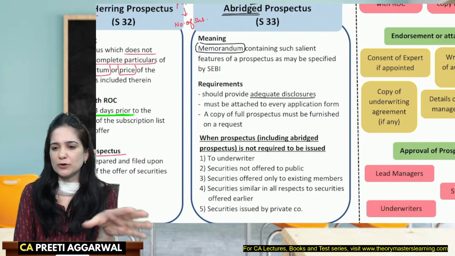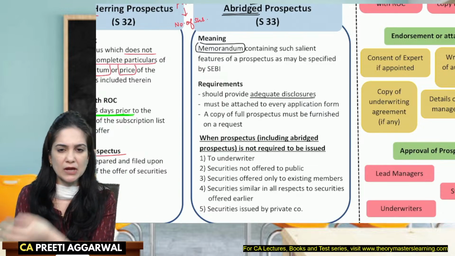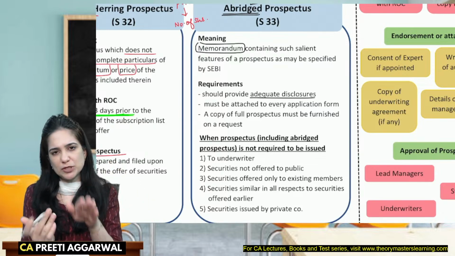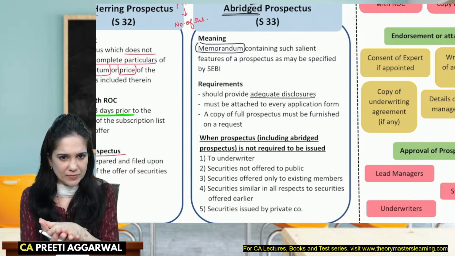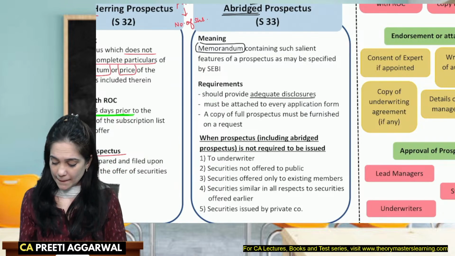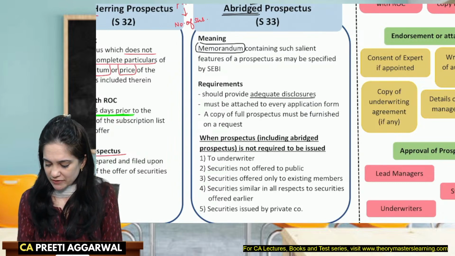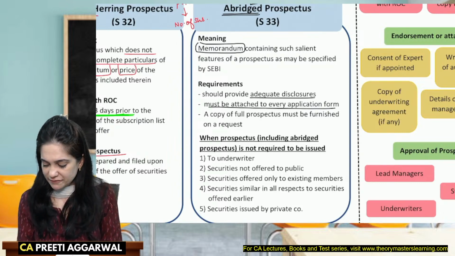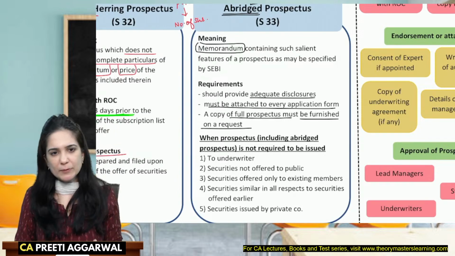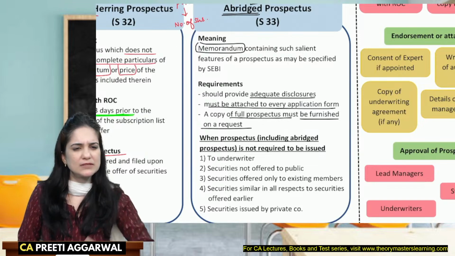I don't want to read stories. I don't want to read a 200-page prospectus. So give me a summary version. And along with the abridged prospectus, I will attach the application form. Read the prospectus, fill the form, submit it to the company. So it must be attached to every application form. A copy of the full prospectus must be furnished on request. So you have to keep the prospectus ready. If somebody requests it, you will have to give it.